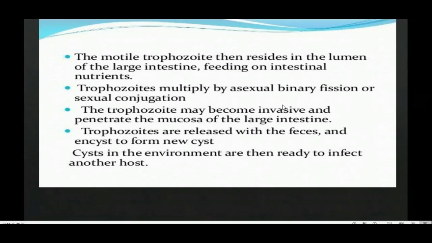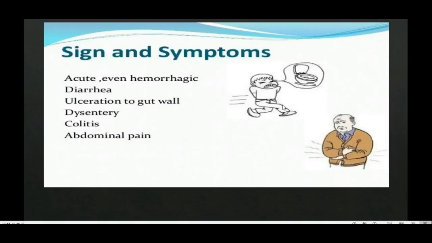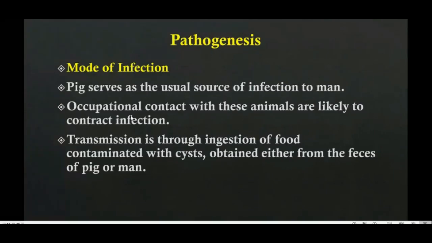The same trophozoite, when it is in our intestine, will invade the tissues. Why? Because we do not take much starchy food. So in our intestine they are able to cause ulcers. Okay, so symptoms: acute, even hemorrhagic diarrhea. In hemorrhagic diarrhea, blood diarrhea, blood will be seen. Ulceration of the gut wall will be there, dysentery, colitis, inflammation of the colon, and abdominal pain will also be seen.